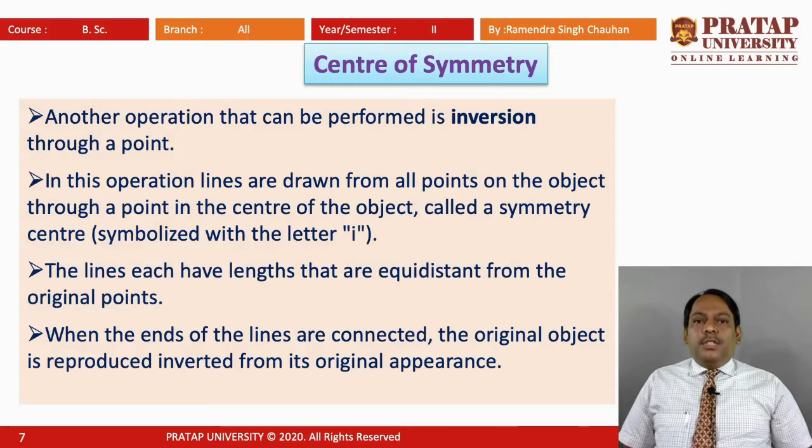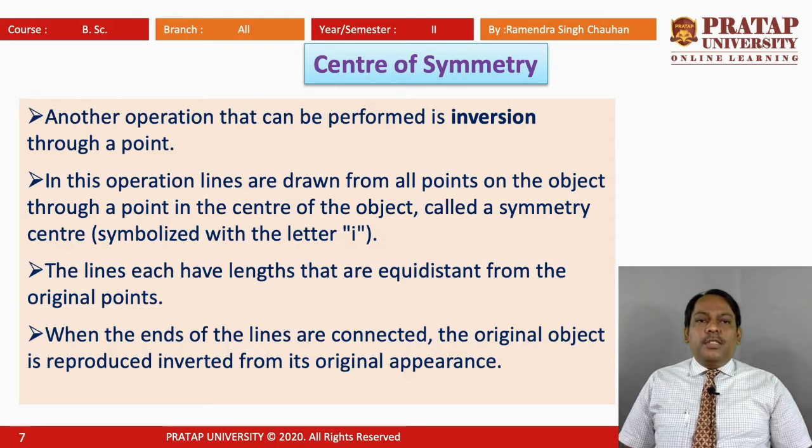Now come to center of symmetry. Center of symmetry is another operation that can be performed through inversion of a point. Center of symmetry is the inversion point, we can say.